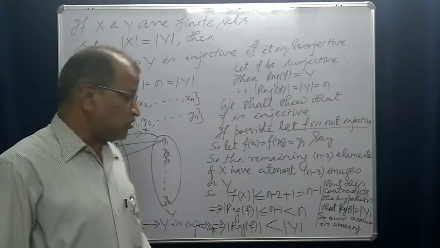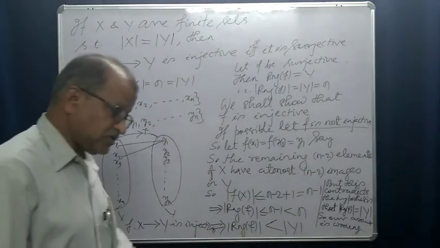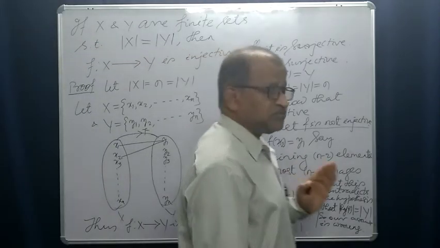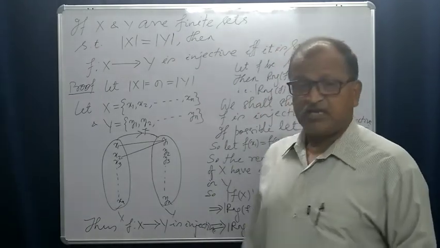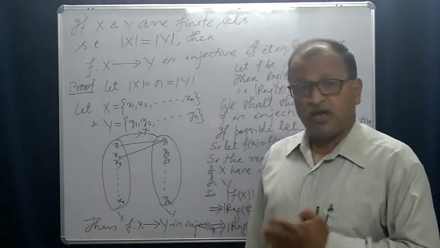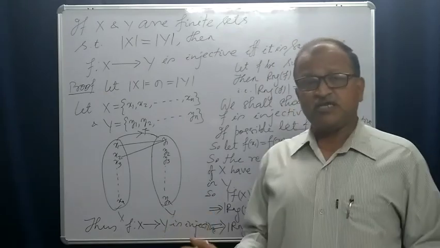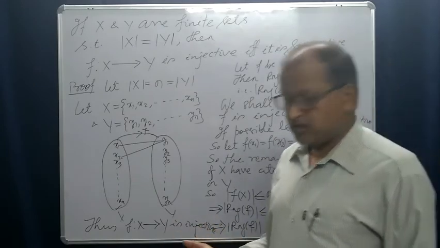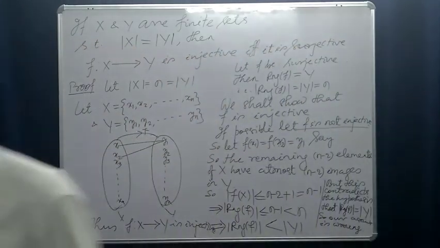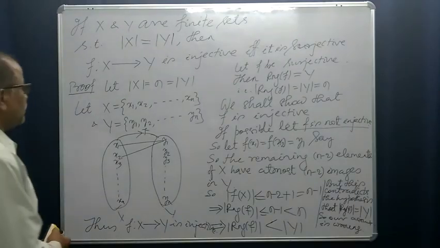Okay? So, this is the thing. If it is surjective, then it must be injective. And the converse. Let us start the converse. Converse means we have to assume that the function is injective. We shall show that it is surjective. Okay? We will wipe it out.